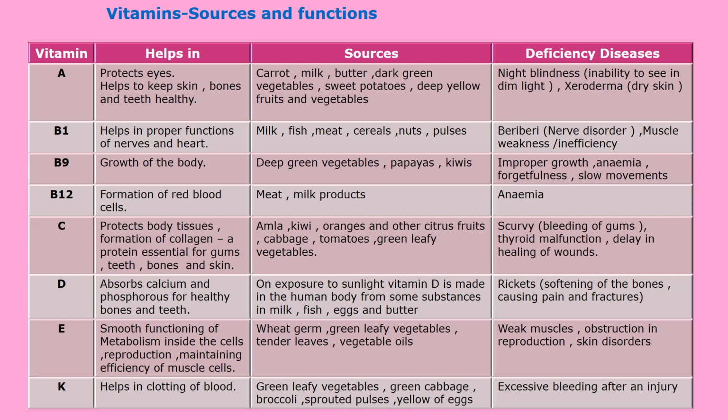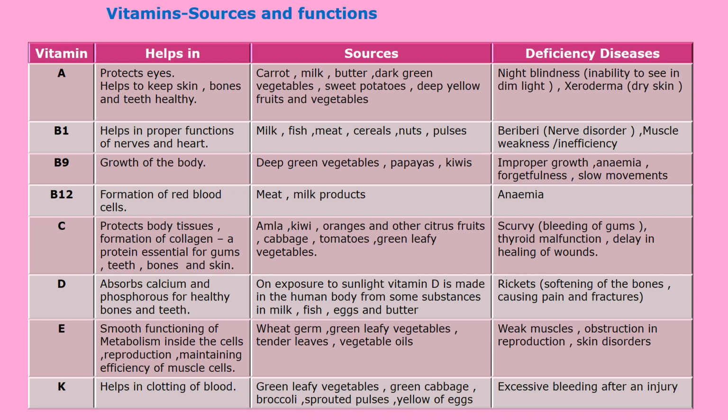The deficiency disease due to vitamin C is scurvy, that is bleeding of gums, and thyroid malfunction. Malfunction means there is a failure of the normal function of the body. Then there is delay in healing of wounds, meaning if there is any wound on our body, it takes time to recover. This happens due to deficiency of vitamin C.